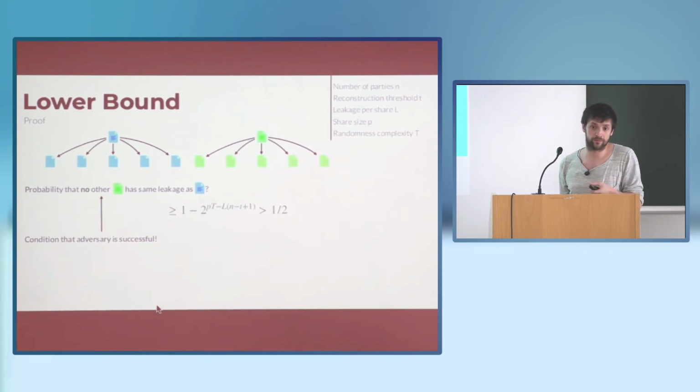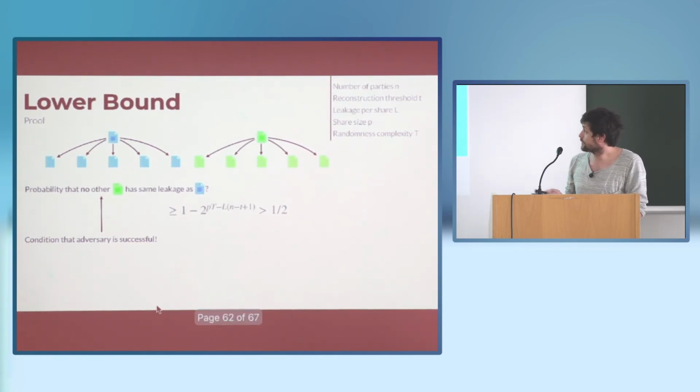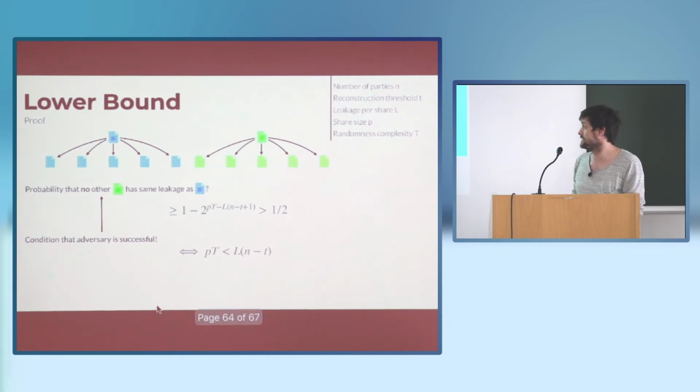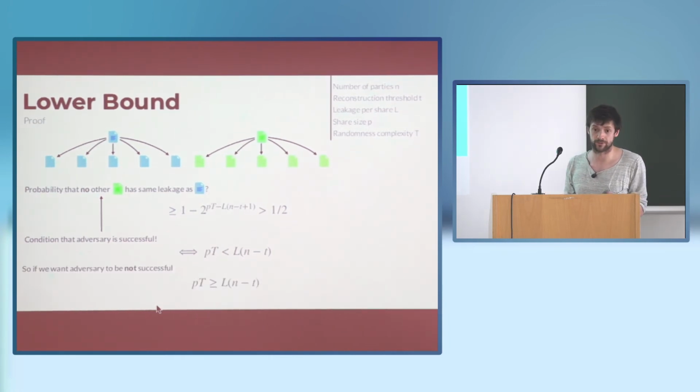So let's say we want an adversary who succeeds with some constant probability, and if we rewrite this inequality, we get this condition, and this condition tells us that if it holds, the adversary is successful. So if we want the adversary to be not successful, then at the very least, this condition should not hold. So the lower bound is very simple in the end.